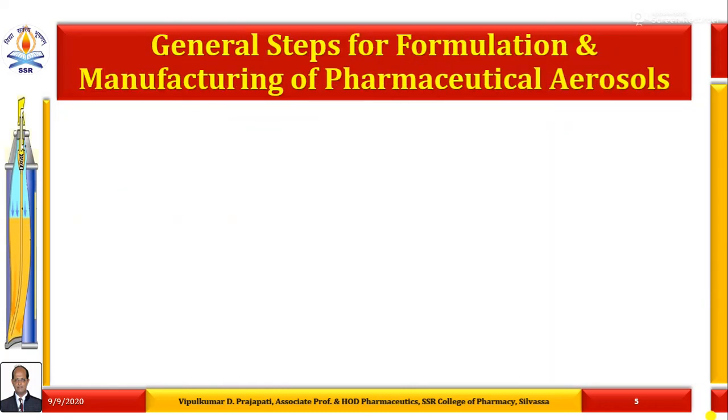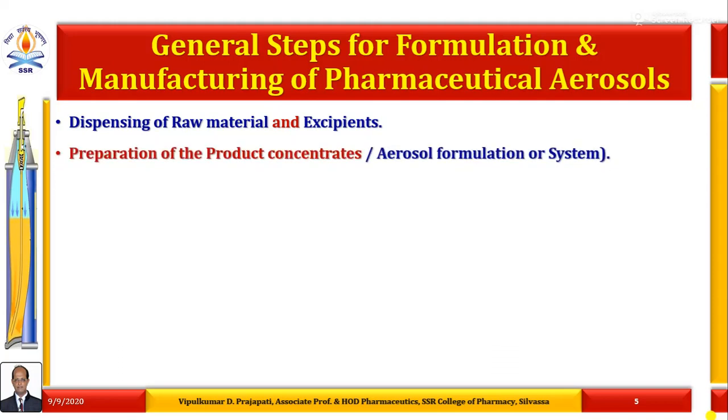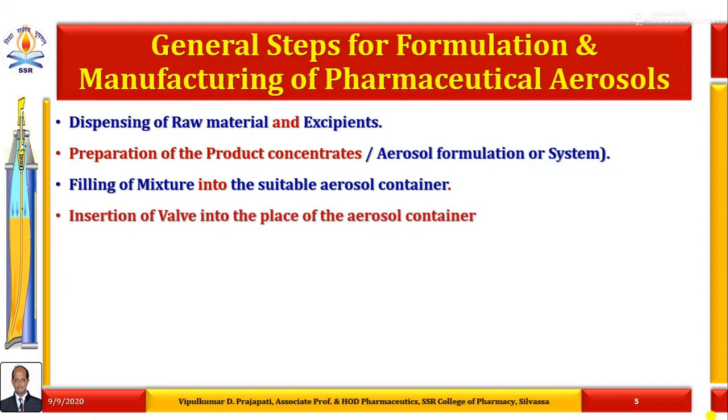So what are the general steps for formulation and manufacturing of pharmaceutical aerosols? The first is dispensing of raw material and excipients and preparation of the product concentrates, that is, the pharmaceutical aerosol formulation or systems, then filling of these product concentrates or mixture into the suitable aerosol container,